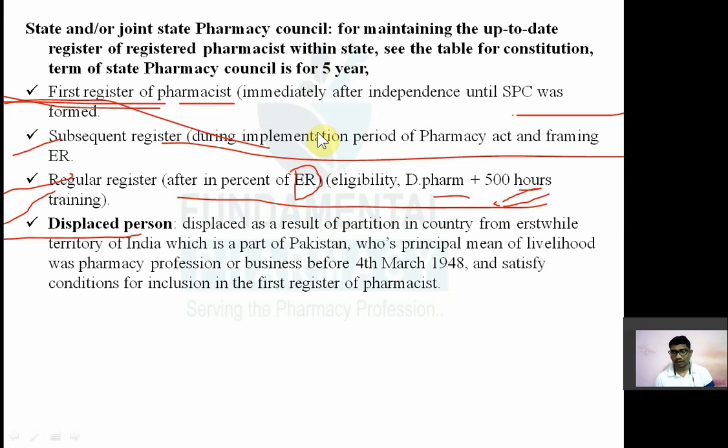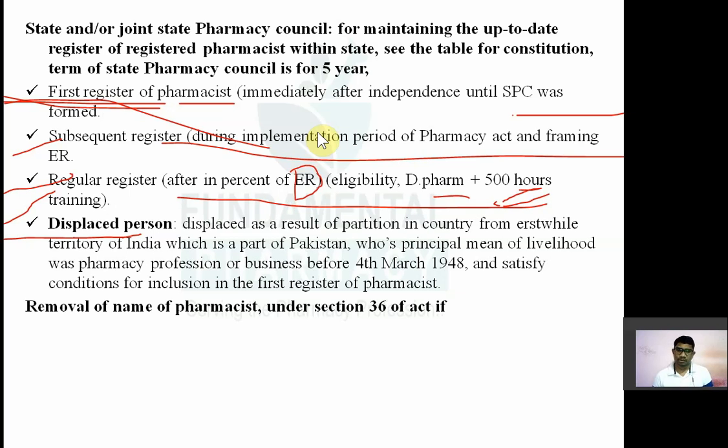So at that time it was a part of India. So if they were displaced from the part of Pakistan into the Indian territory, and whose principal means of livelihood was the pharmacy profession or business before 4th of March 1948, and who satisfy the condition for inclusion in the first register of pharmacy, those persons are known as displaced persons.